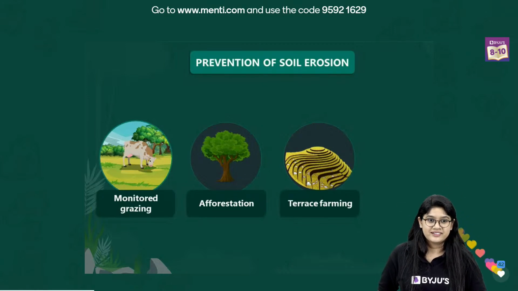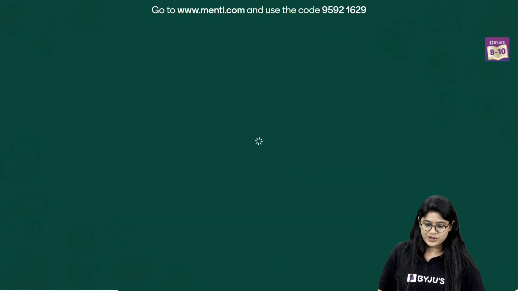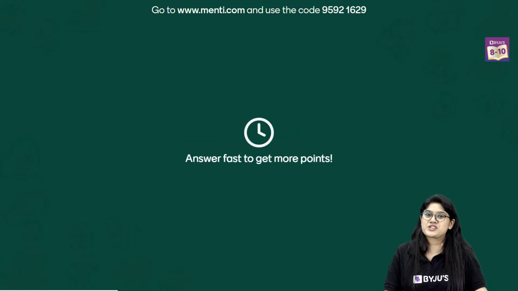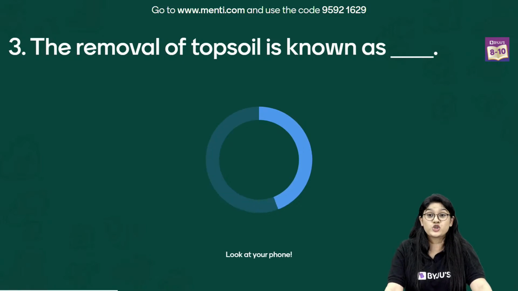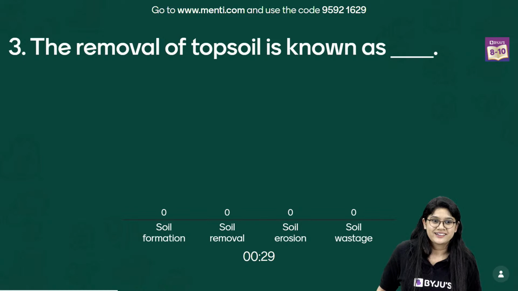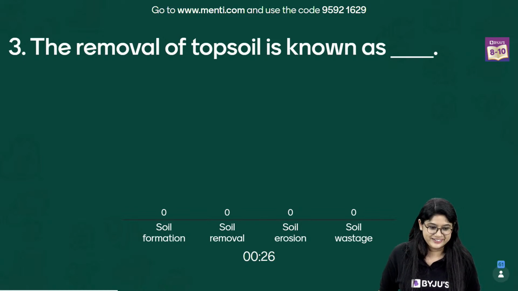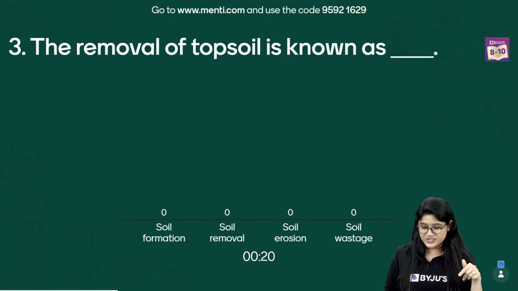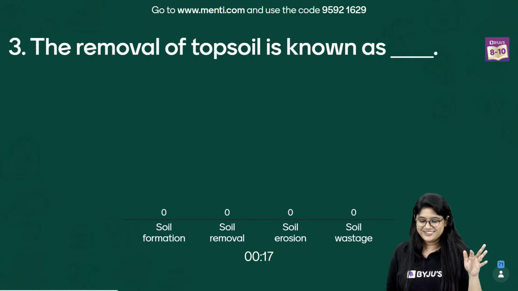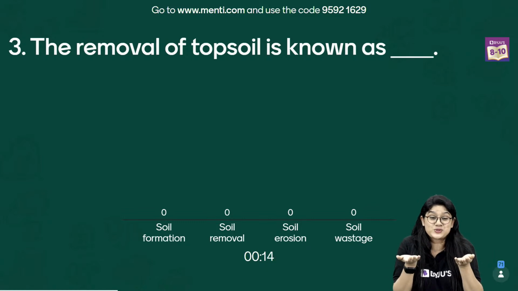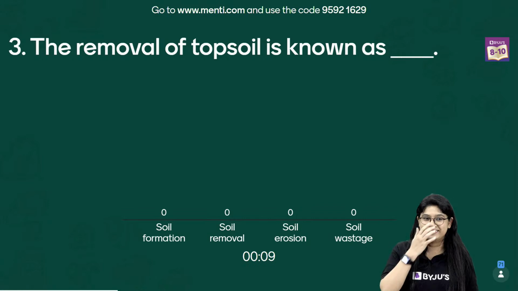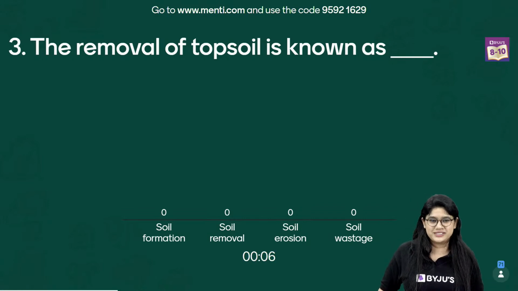Very good. Okay, moving to question number 3, everyone. Here we go. On your screen, question number 3. The removal of the top soil is known as, you have the diamond ring, okay. The removal of the top layer of soil is called what? Soil formation, soil removal, soil erosion or soil wastage. Very easy, right? I want each one of you to answer this question correctly. It's super easy. It's the easiest question amongst the lot, I believe.